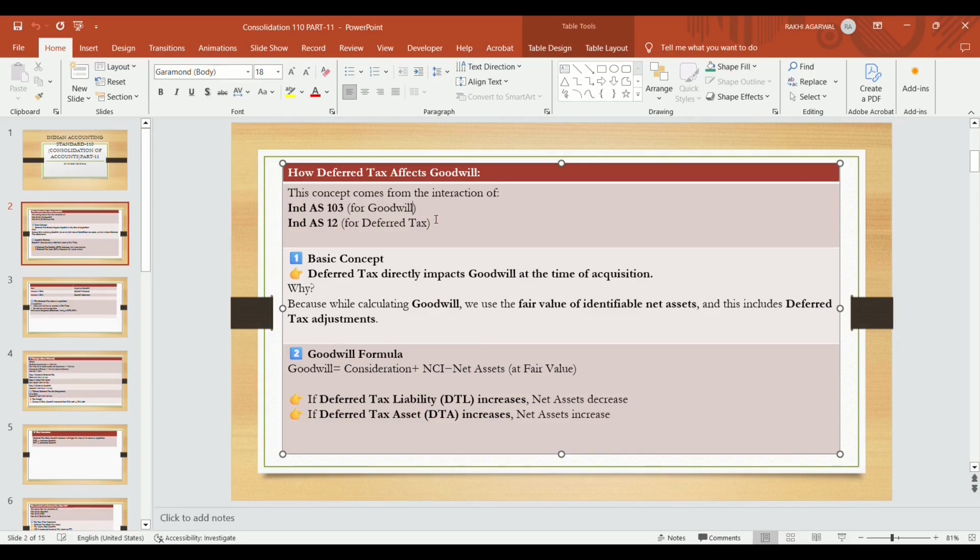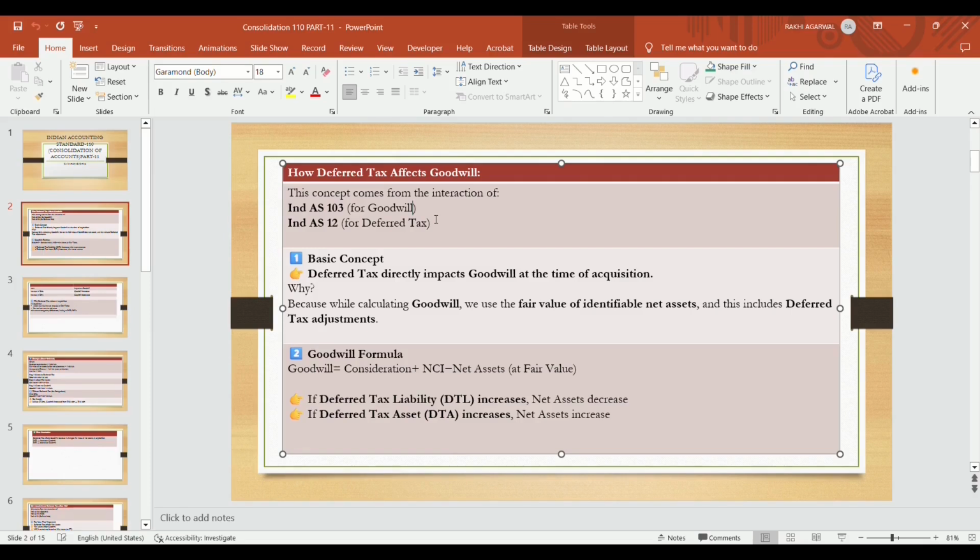When we acquire any company, at that time we will acquire all the assets and liabilities of that company. We will pay, and what was the net worth of that asset, friends, becomes the goodwill. While calculating goodwill, we use the fair value of identifiable net assets. At the time of acquisition, we will determine the net assets of all the assets and liabilities of the subsidiary company, and what we are paying in order to purchase those assets and liabilities. The differential becomes the goodwill, and on that goodwill, whether deferred tax adjustments are required or not, which includes deferred tax adjustments.